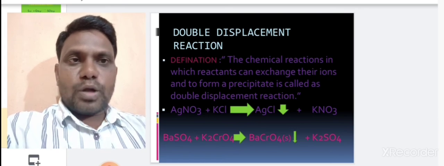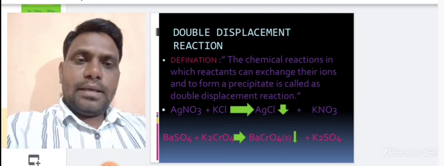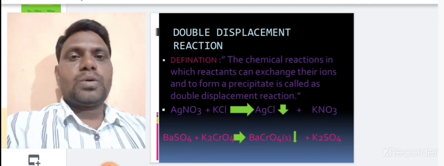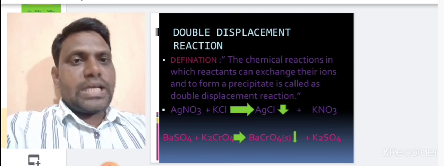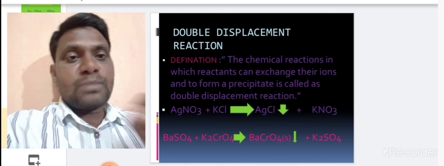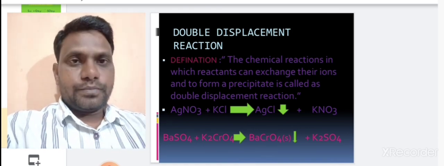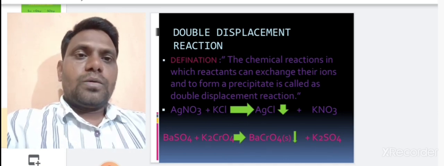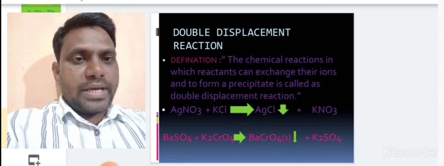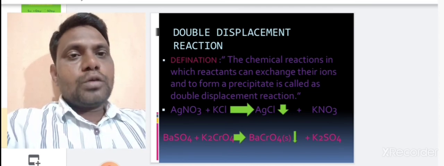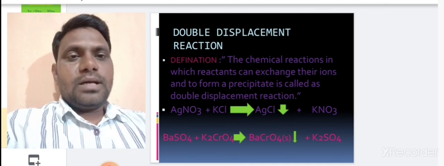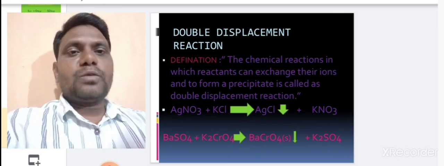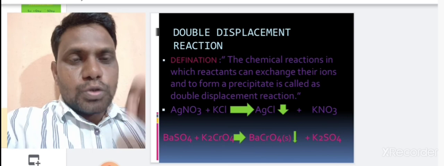The second example of double displacement reaction is barium sulfate. The formula for barium sulfate is BaSO4, and potassium chromate. The formula for potassium chromate is K2CrO4. The color of potassium chromate is yellow, and it is added to the solution of barium sulfate. The color of barium sulfate is white. It is a white powder.